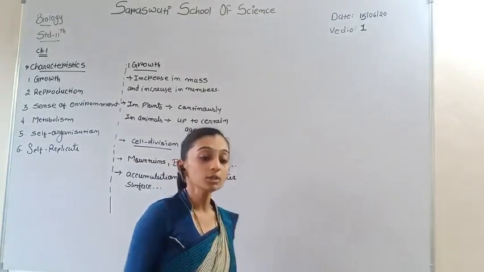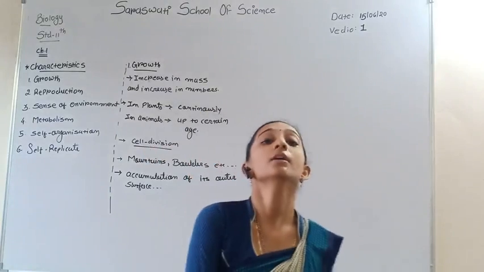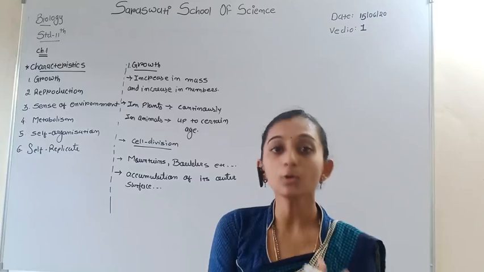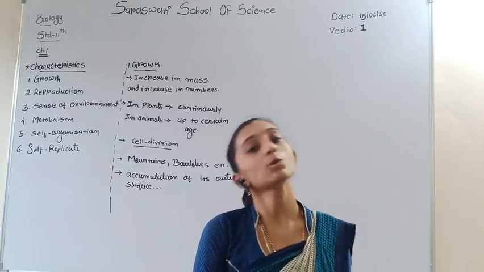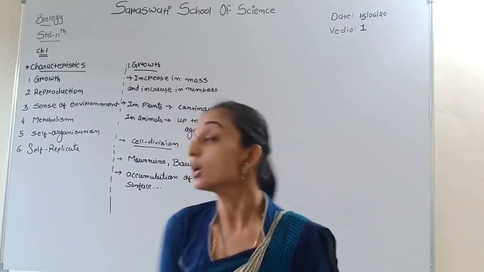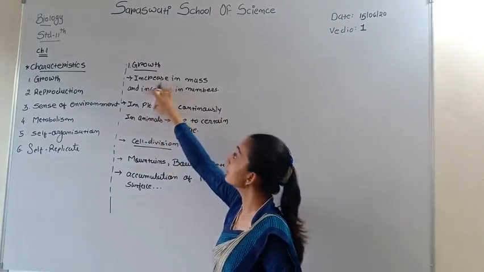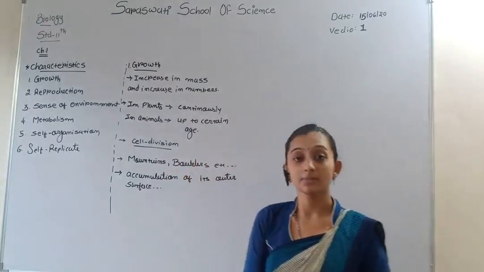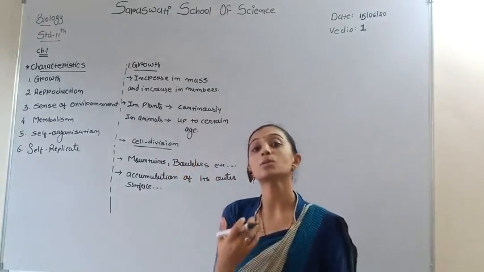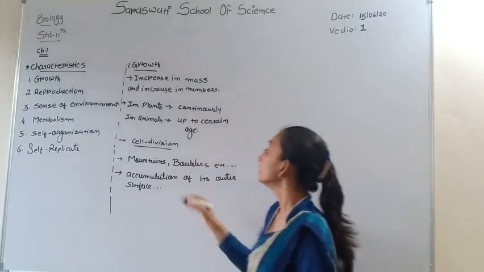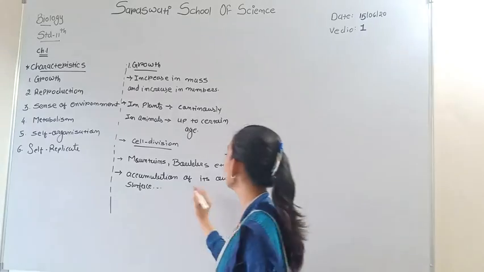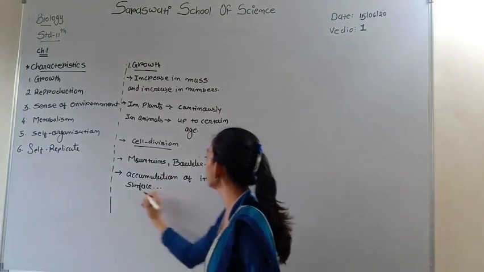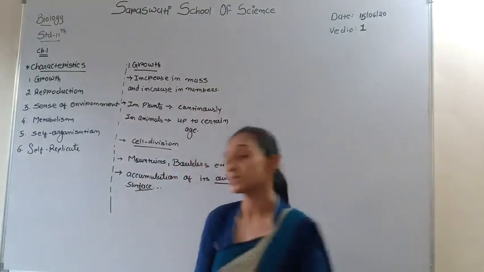So growth appears in both living and non-living things, because increase in mass is included in growth. Non-living things like mountains also increase in mass, but only on the outer surface, not the inner surface.